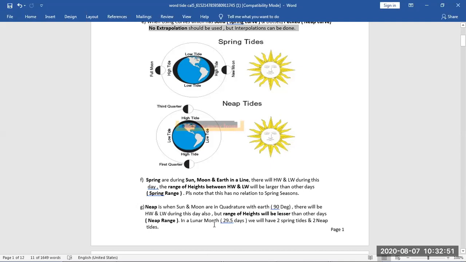So a lunar month is around 28 or 29 days. You will see it's changing a little bit. There will be two springs and two neaps. Why two springs and two neaps?